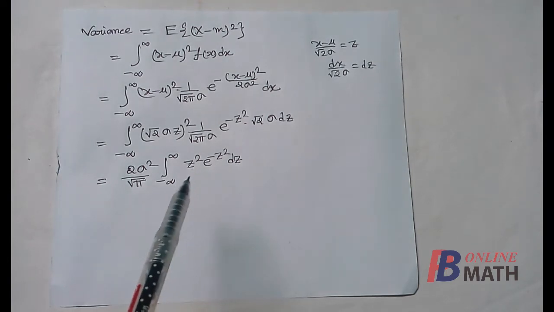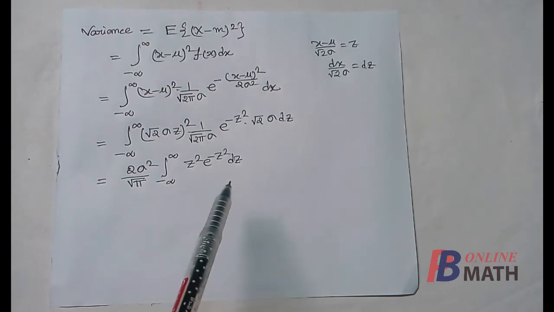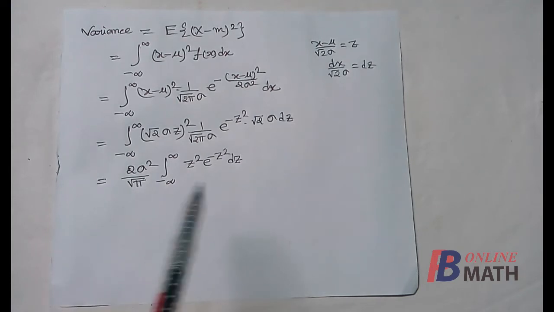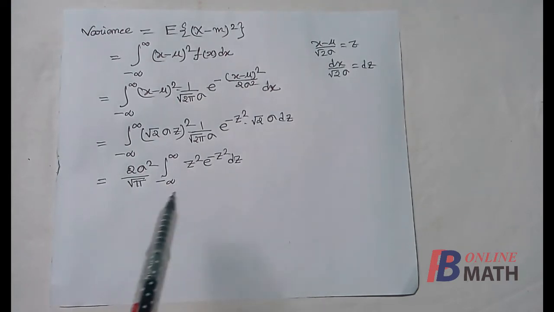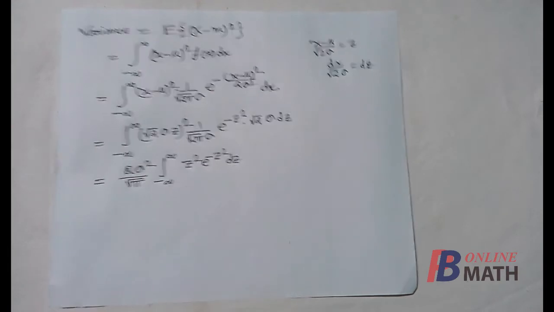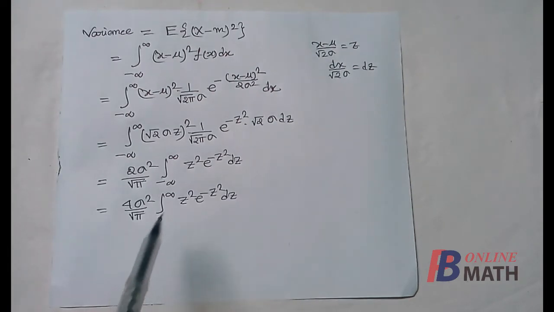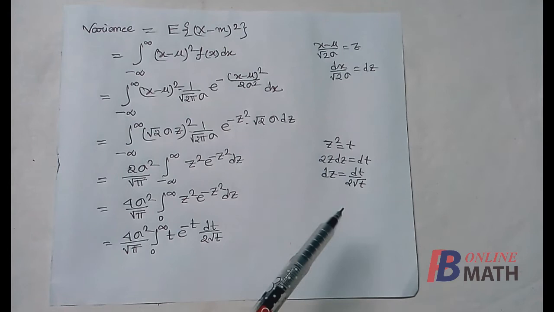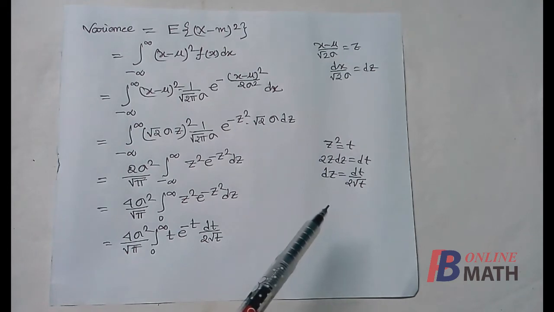Now we find that z square into e to the power minus z square is an even function, and the limits are minus infinity and plus infinity. So we can write this integral as 2 times the integration from 0 to infinity. Now we have to evaluate this integral, and to evaluate it we need to convert it to that of a gamma function. For that we use the transformation. Now using this transformation, the integral reduces to this. We have already discussed this transformation.